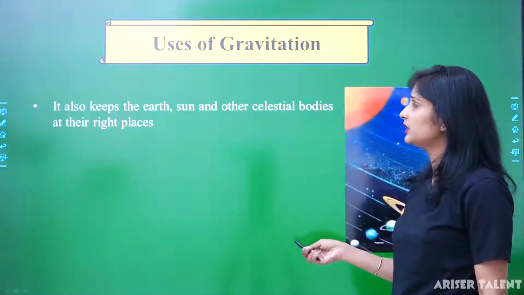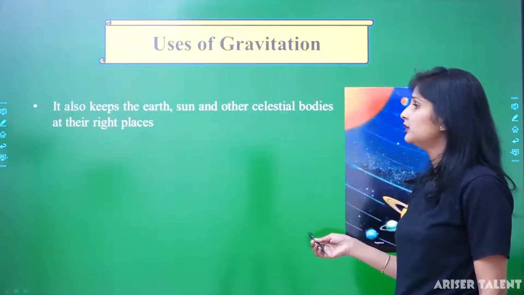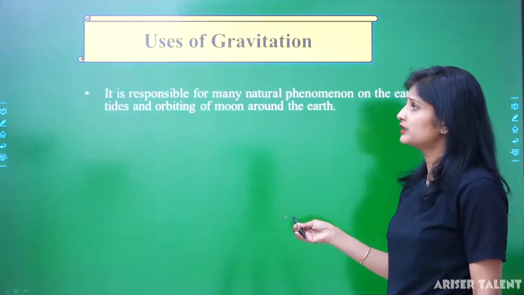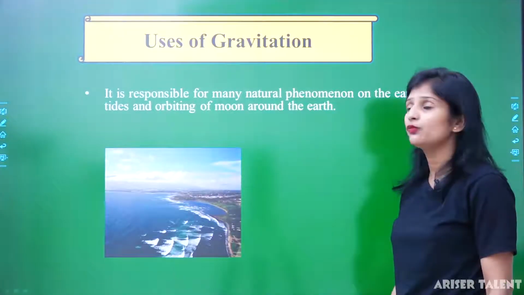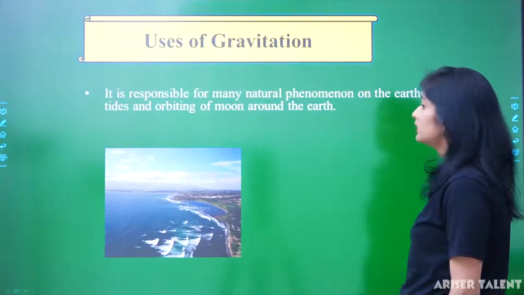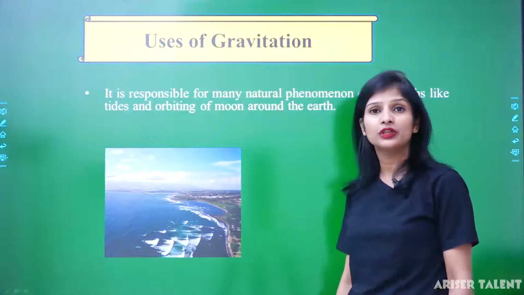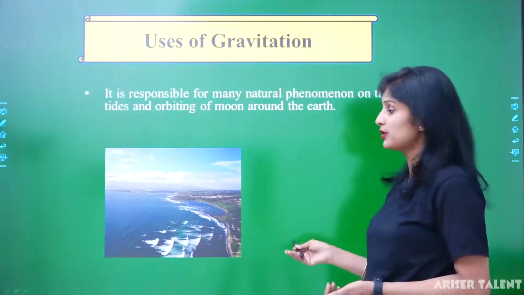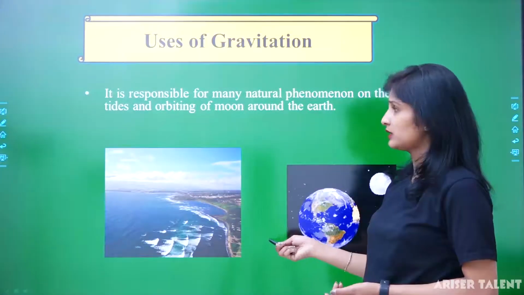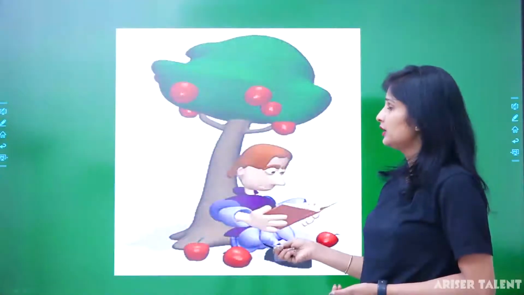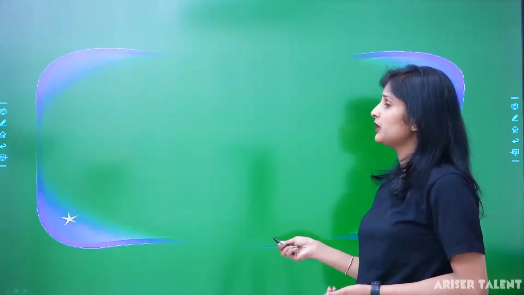It also keeps the earth, sun and other bodies in their places. It is responsible for many natural phenomena on the earth, like tides and the orbiting of the moon around the earth. So there are many uses of gravitation.